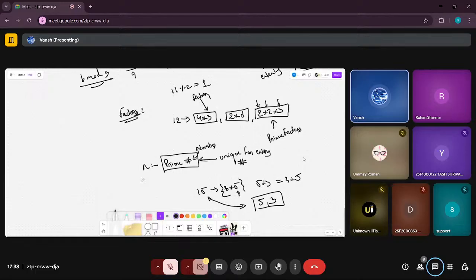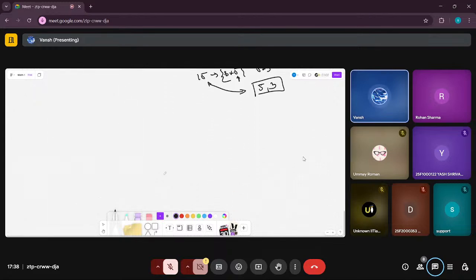Now let's talk about something known as density, about density of rationals. Now, this is a little vague topic, and I don't really think this will come in exams and all, but this topic is very fun. So, you guys should know about it. This is a very fun thing.